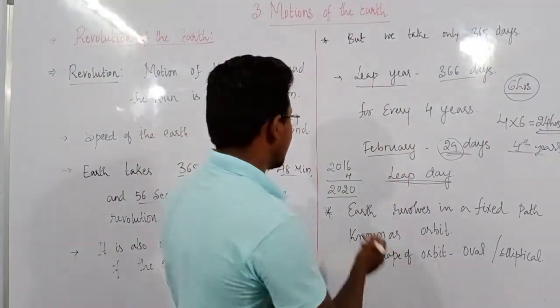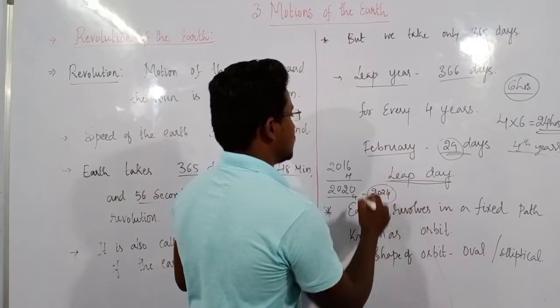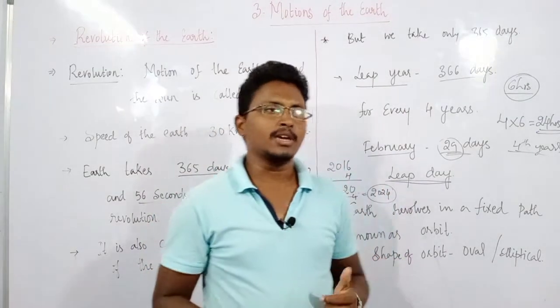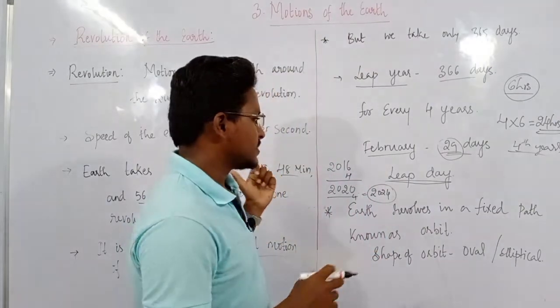Then the next leap year, when it will come again, you add 4 years, then it will be 2024. That means the next leap year is going to be in 2024.